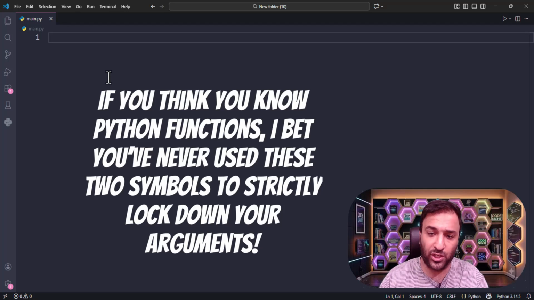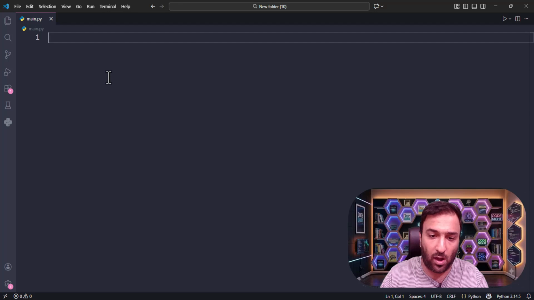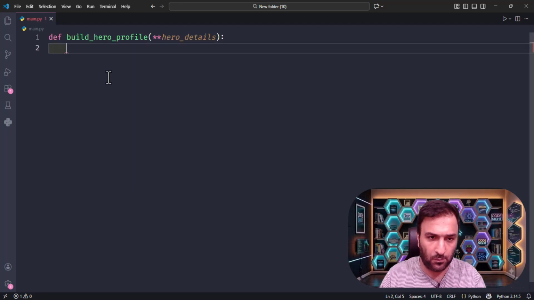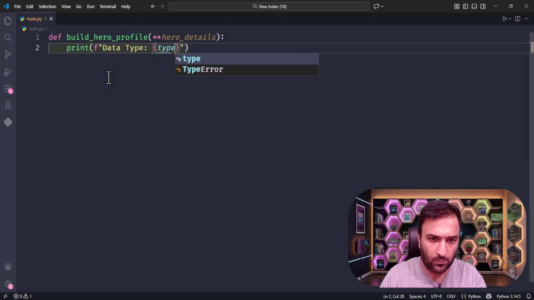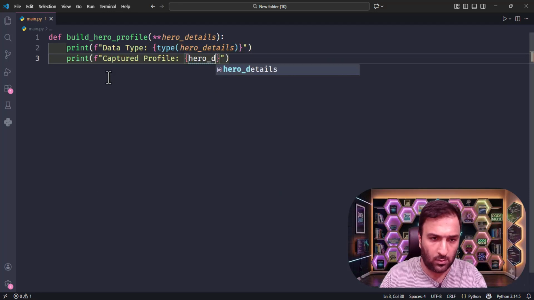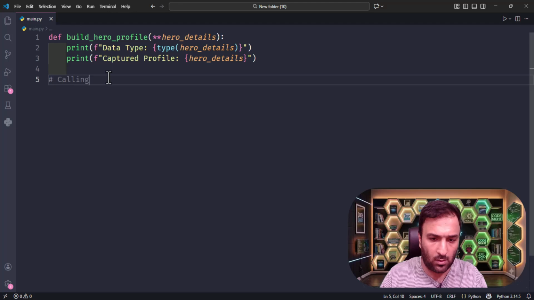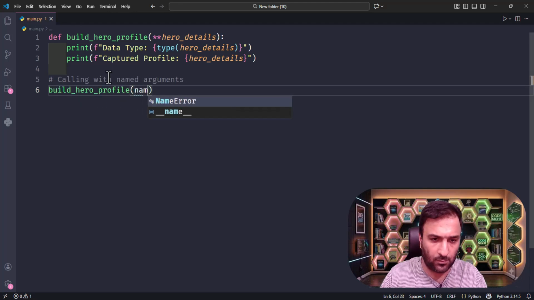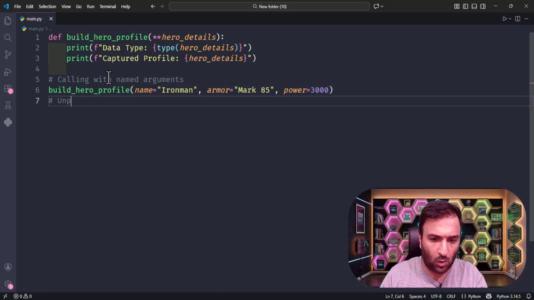Understanding kwargs dictionary packing. Use double asterisks to accept an infinite number of named key value inputs. Python captures them inside a dictionary. For example, calling with named arguments.